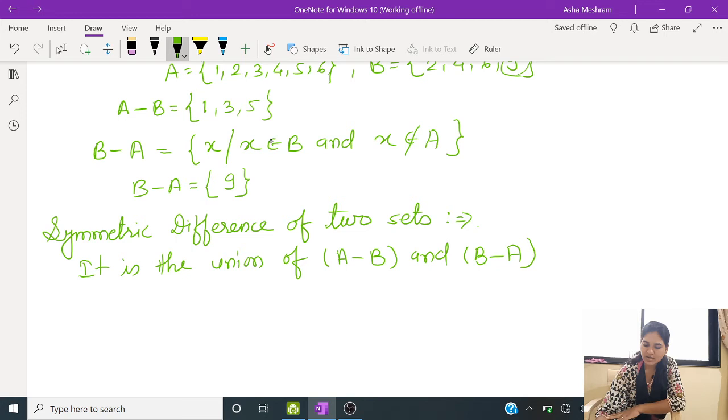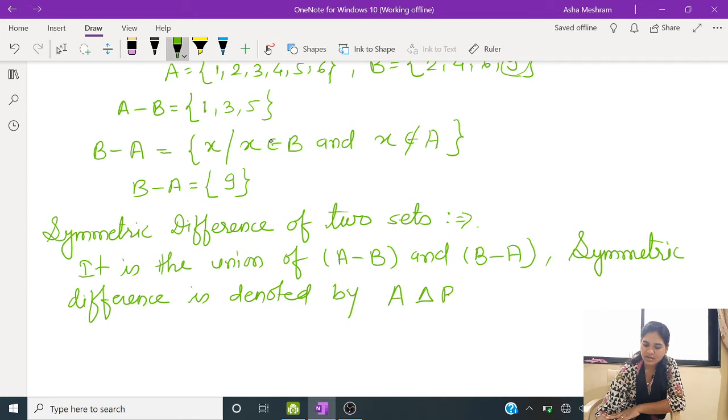This symmetric difference is denoted by A delta B. So how to write this?